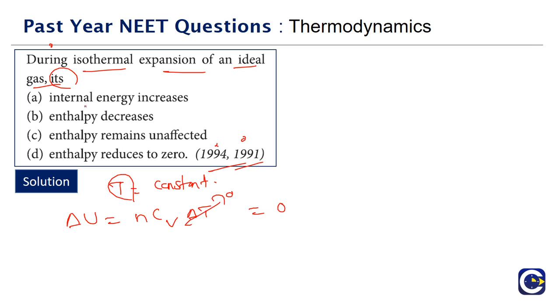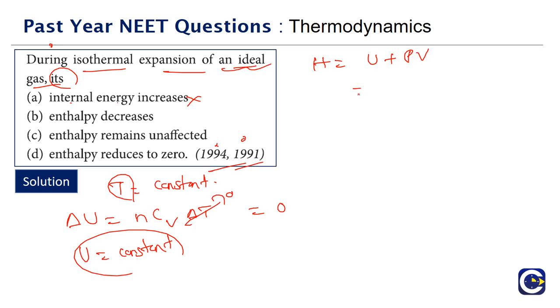So option A is saying internal energy is increasing. That is not correct. Why? Because here the internal energy will be remaining constant. Now the other three options are commenting on the enthalpy. What is enthalpy? Enthalpy will be equal to U plus PV. Now this is an ideal gas. So for an ideal gas, PV can be also expressed as nRT. So del H will be equal to del U plus nR delta T.